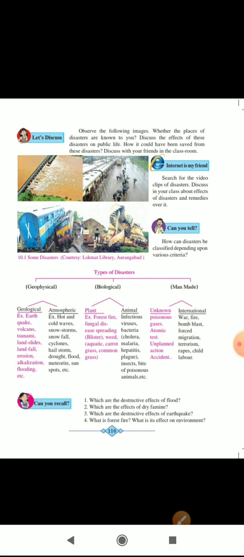The last question is what is a forest fire? What are its effects on the environment? The largely spread fire on dry grass, shrubs and trees in the forest due to heightened temperature is called forest fire. The effect of forest fire on the environment is greatly devastating. Biodiversity is lost. Plants and animals die due to fire. The vegetation becomes dead as the plant turns into ash. The atmosphere is full of smoke and hence causes air pollution. This is the effect on the environment of forest fire.